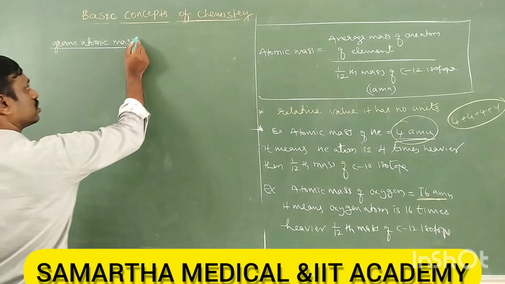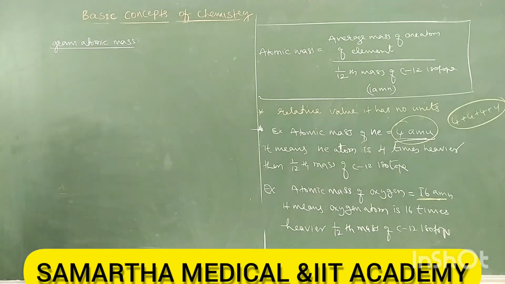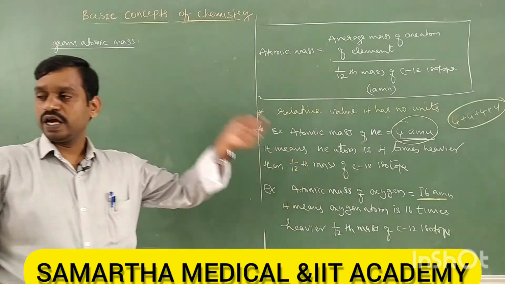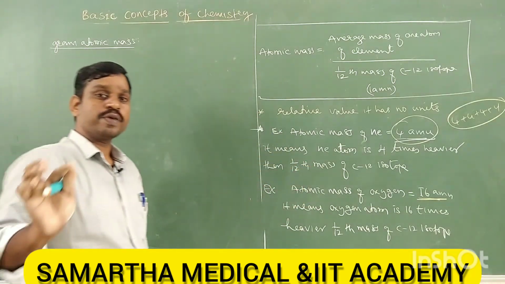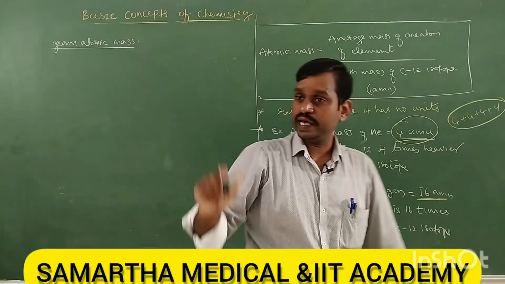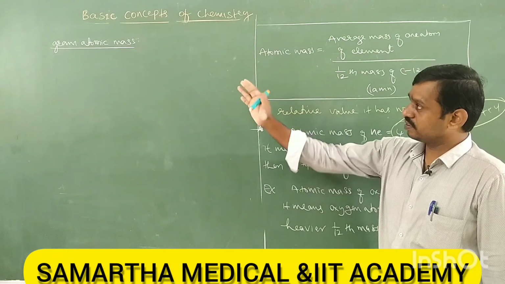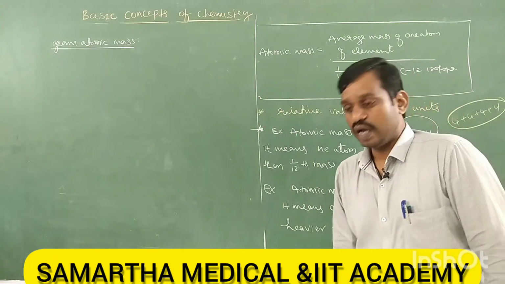Gram atomic mass. So what is gram atomic mass? Now so far we have studied atomic mass. Gram atomic mass is if the atomic mass of any element is expressed in grams. If the atomic mass is expressed in grams, it is called gram atomic mass.